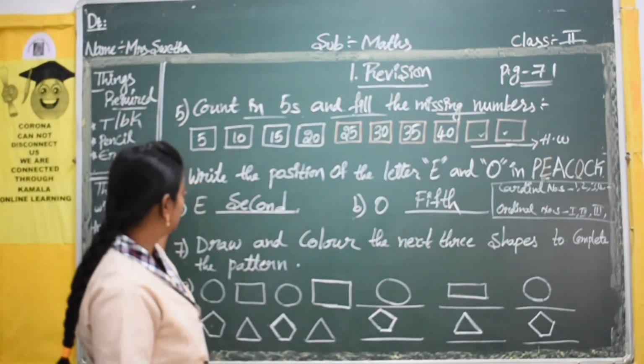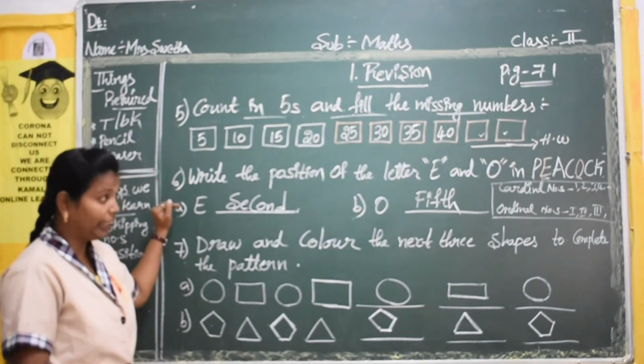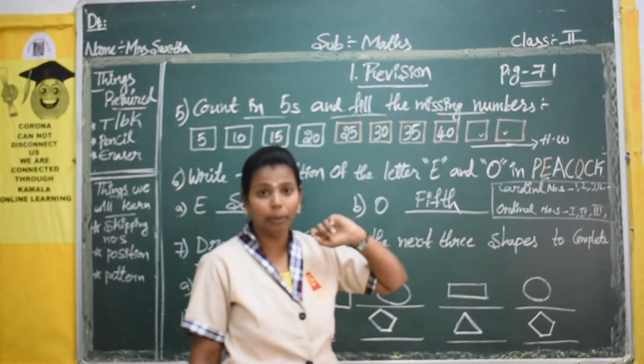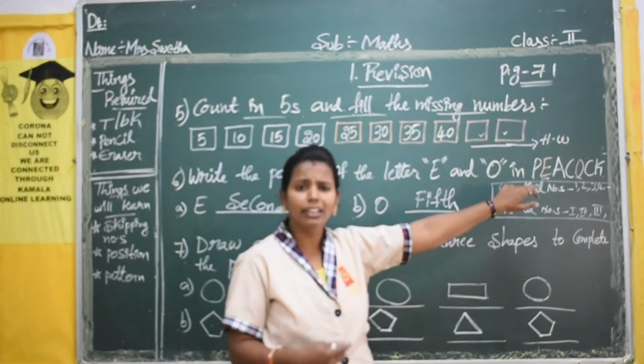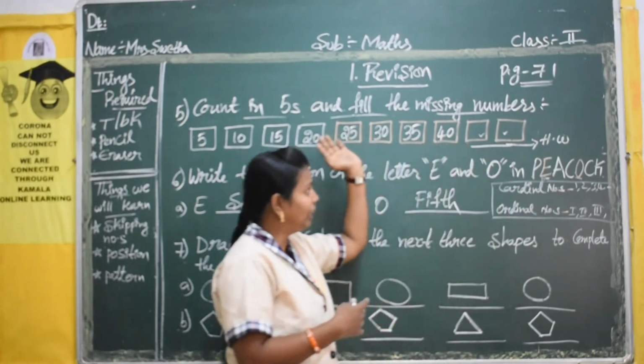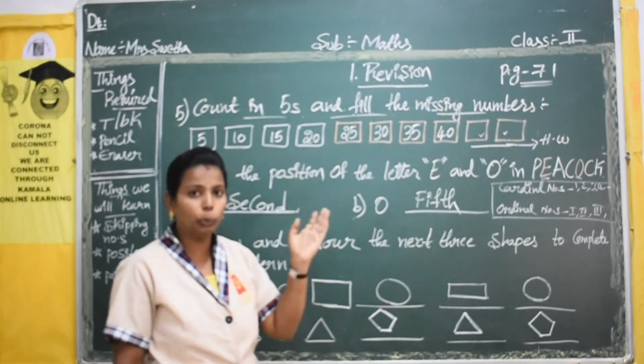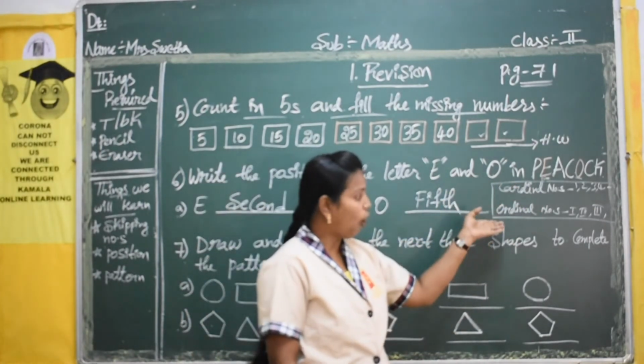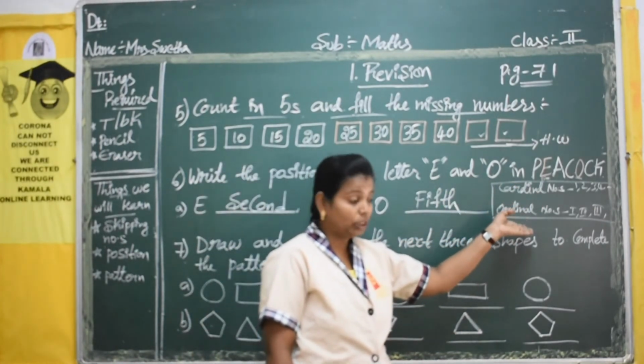Okay. Next, see the 6th one. Here we have learnt the cardinal numbers and ordinal numbers. Cardinal numbers are normal numbers which we have in our maths, like 1, 2, 3, 4, 5. All those numbers are called cardinal numbers. Ordinal numbers are the positions.